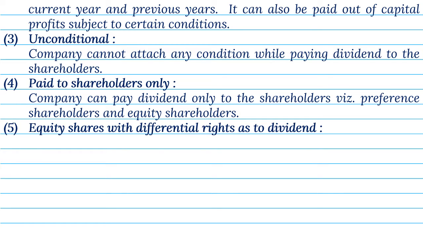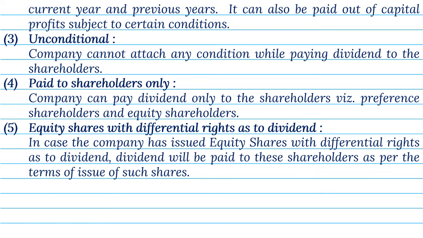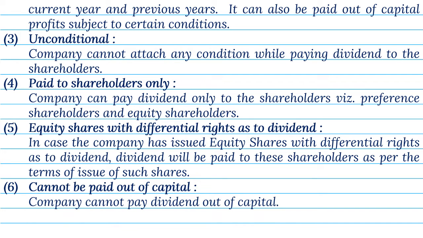Equity shares with differential rights as to dividend. In case the company has issued equity shares with differential rights as to dividend, dividend will be paid to these shareholders as per the terms of issue of such shares. 6. Cannot be paid out of capital. Company cannot pay dividend out of capital.